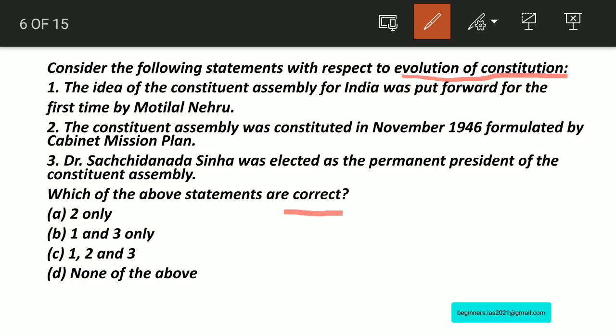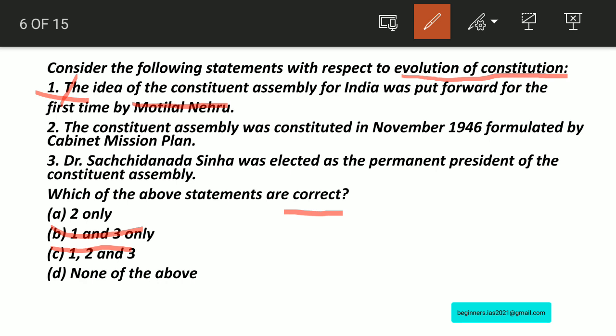Let us analyze statement number 1. If you take statement number 1, this is wrong. Why is it wrong? Since the idea of the Constituent Assembly for India was put forward for the first time by M.N. Roy, not by Motilal Nehru. Therefore, this statement is wrong. Therefore, you can eliminate options C and B.